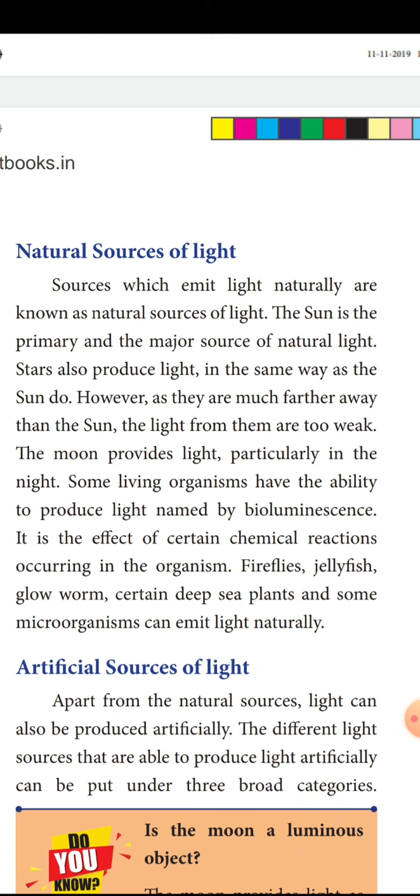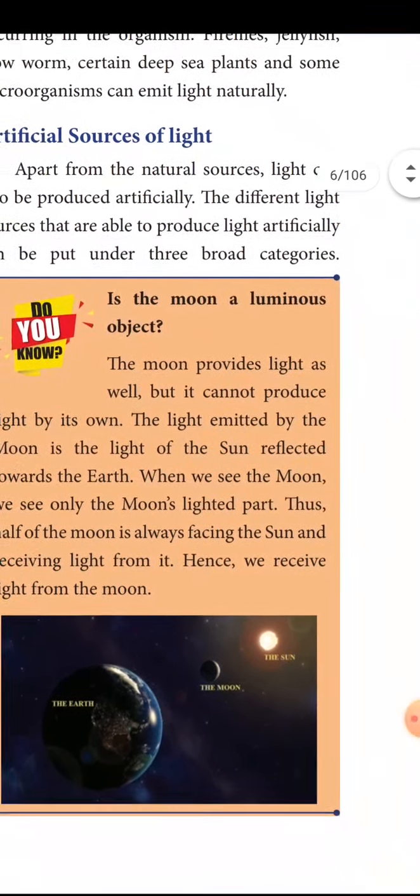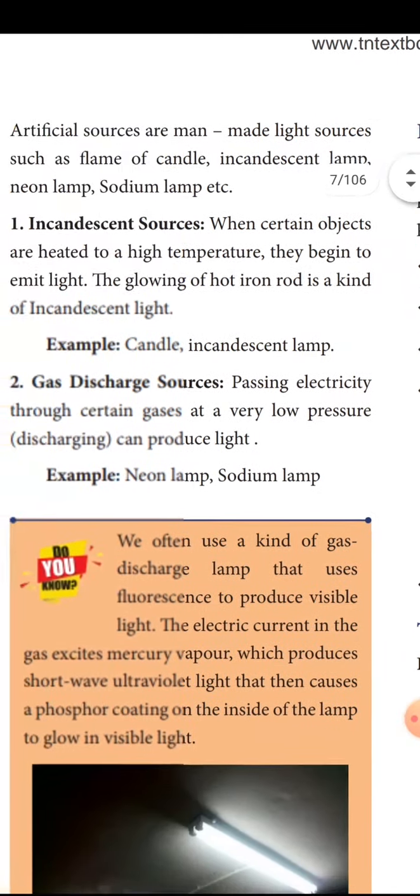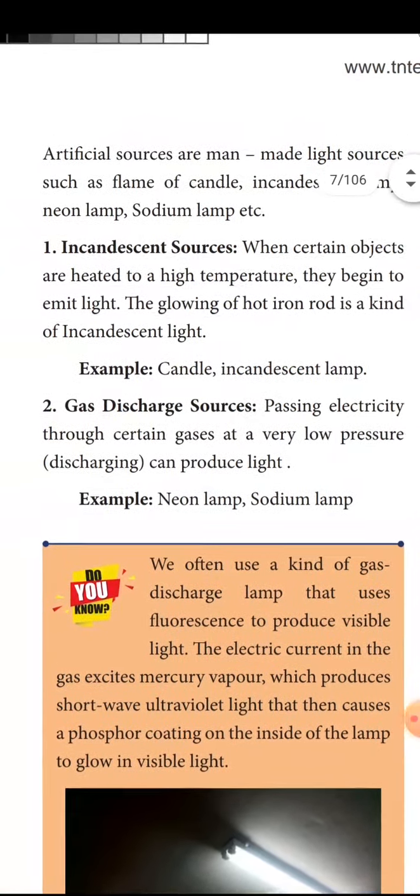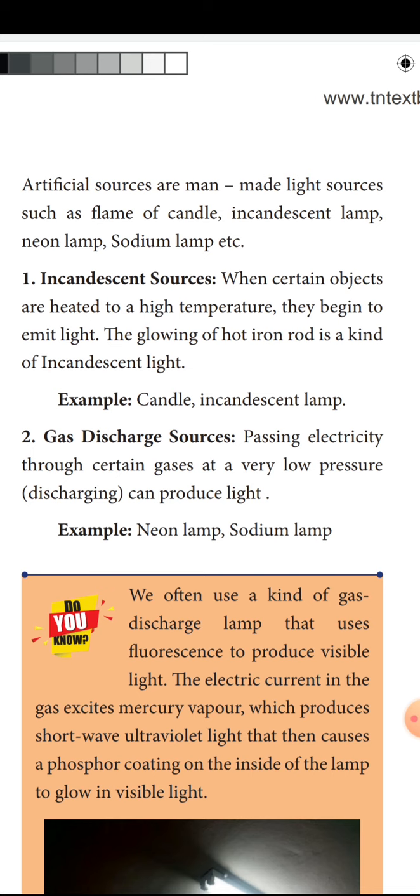Artificial sources are man-made, such as the flame of a candle, incandescent lamp, neon lamp, sodium lamp.